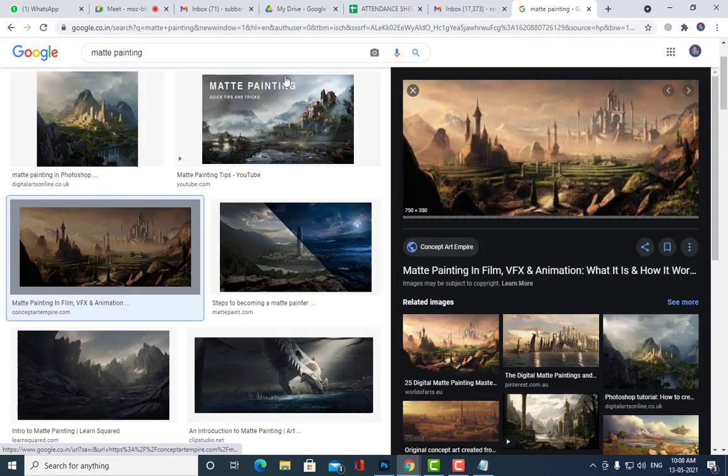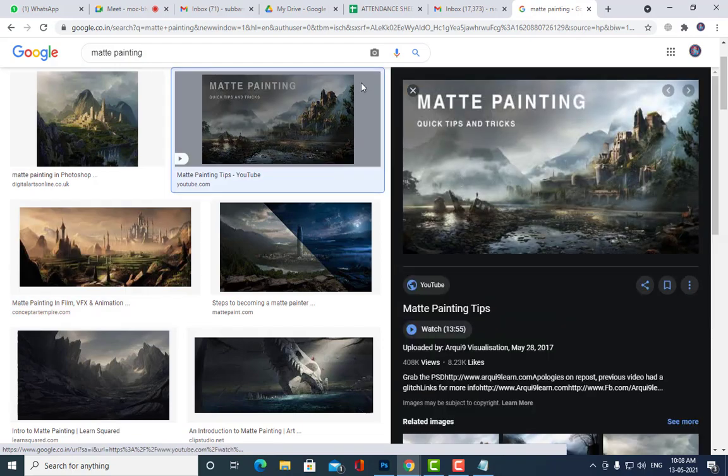See, matte painting is creating environments. So what is an environment? Environment means if you go outside, what do you see? You see buildings, sky, road, people. So many things you see. If you go to a forest, you see trees, sky. And if you go to a place with a lot of landscape, you will see mountains, sky, lake. So whatever you see around you is called environment. So you can also call matte painting environment painting.